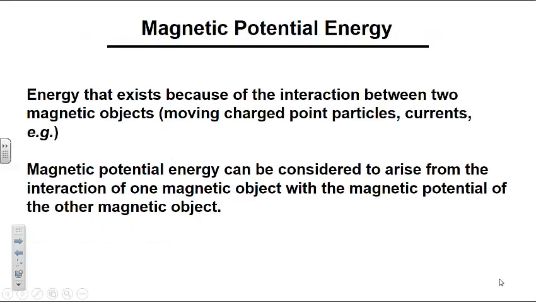Magnetic potential energy is energy that exists because of the interaction between two magnetic objects, such as moving charged point particles or currents. Magnetic potential energy can be considered to arise from the interaction of one magnetic object with the magnetic potential of the other magnetic object.